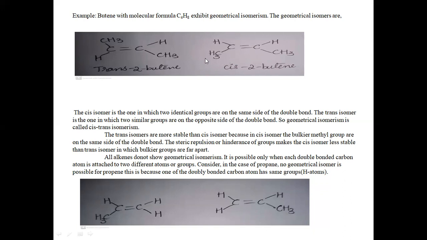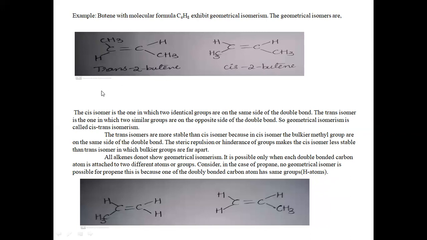In the cis isomer, they are nearer to each other on the same side of the double bond. So we can observe steric hindrance, or steric repulsion, between the groups. This makes the cis isomer less stable than the trans isomer. Why are the cis isomers less stable than the trans isomers?